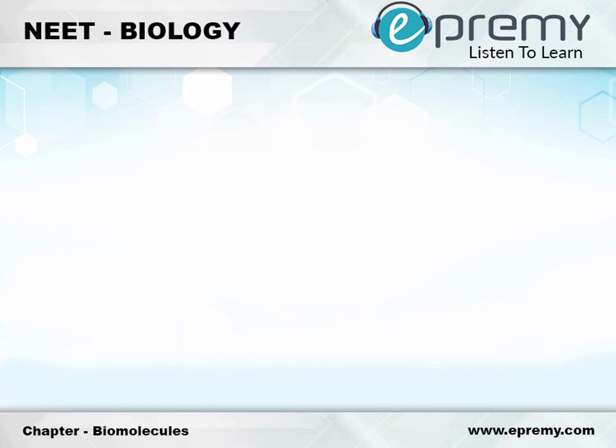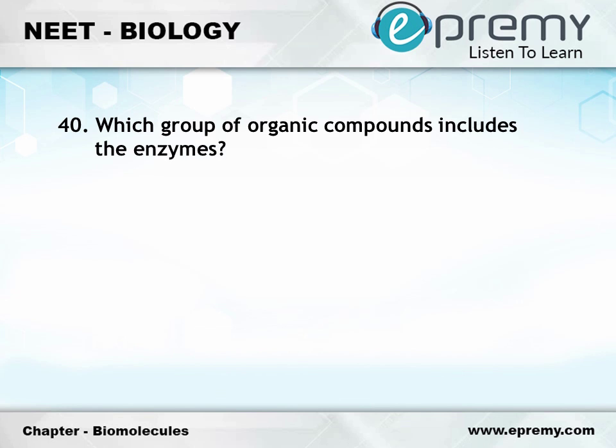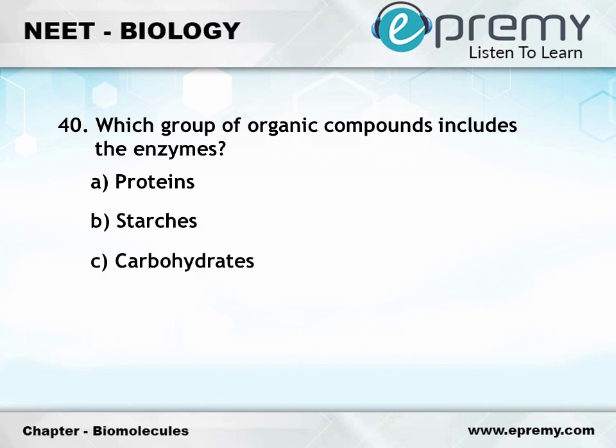Question number 40. Which group of organic compounds includes the enzymes? Option A, proteins. Option B, starches. Option C, carbohydrates. Option D, lipids. The answer is option A, proteins.